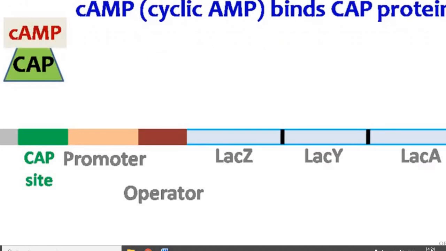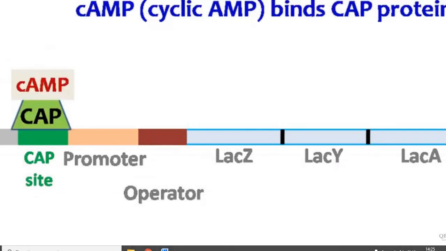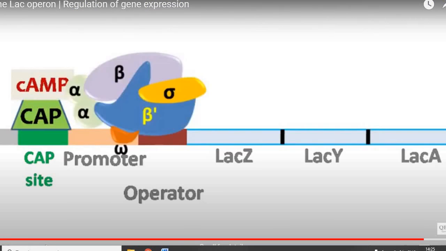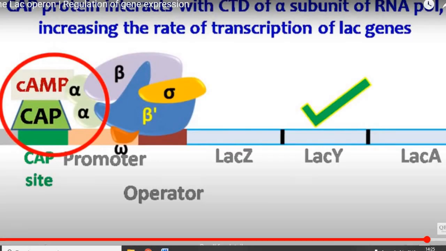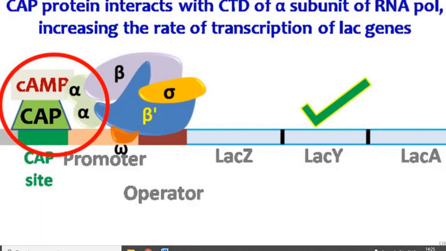The cAMP binds CAP protein and activates it. The cAMP-CAP complex then binds to the CAP site and interacts with the C-terminal domain of the alpha subunit of the RNA polymerase enzyme. This increases the rate of transcription of lac genes.